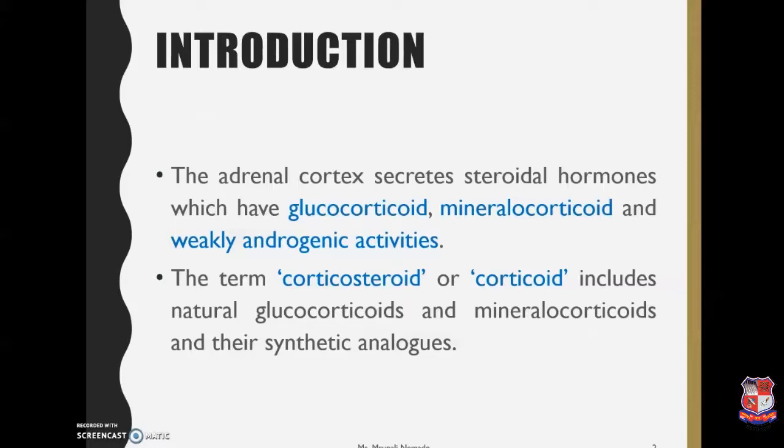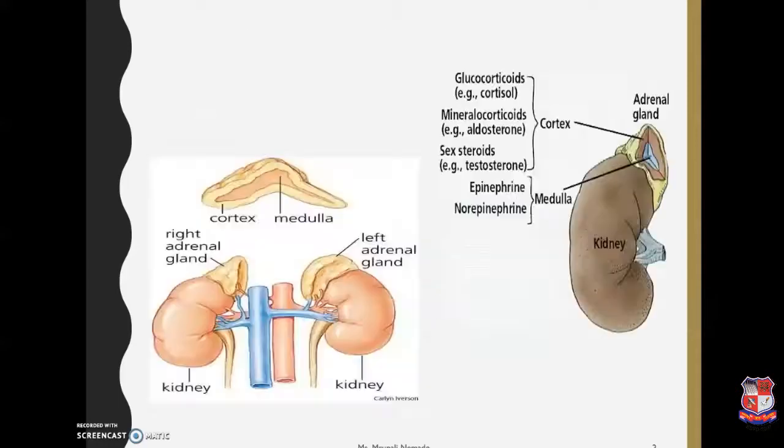Corticosteroids are hormones that are basically produced in the cortex of the adrenal gland, and there are 3 main hormones produced by the adrenal cortex region: cortisol, the major glucocorticoid hormone, and aldosterone, the mineralocorticoid hormone. So the term corticosteroid and corticoid includes the natural glucocorticoids and mineralocorticoids and their synthetic analogs.